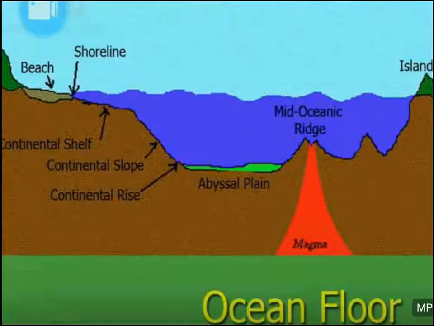So in this figure you can actually see the continental margin, abyssal plain, and the mid-oceanic ridge. The continental margin consists of the continental shelf, continental slope, and continental rise. All these three places you can see in this figure. On the left side you have the continental shelf, and then the continental slope, where you are going downwards, and the continental rise, where the water level is increasing. Then you go deep inside the sea and you find an abyssal plain, a smooth area. And after the abyssal plain, you will find the mid-oceanic ridges, the mountainous area.